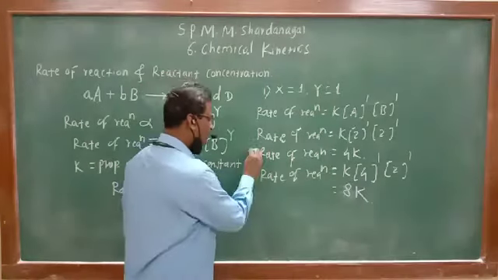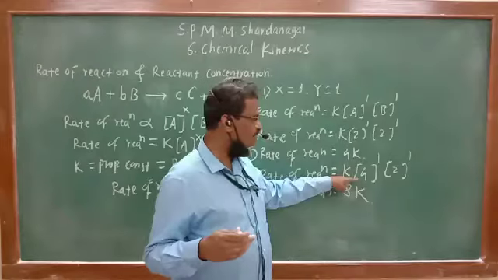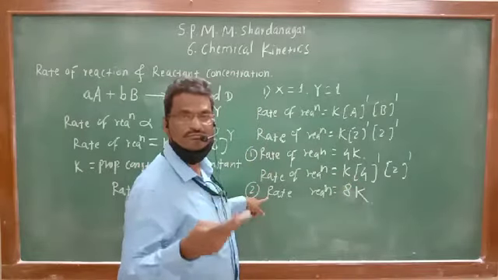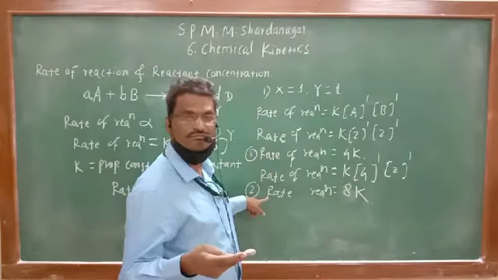So whenever the concentration of one reactant is doubled, rate of reaction will be doubled. 4k become 8k. Concentration of reactant is doubled, rate of the reaction is also doubled, because x is equal to 1 and y is equal to 1. See, this is for x is equal to 1 and y is equal to 1.